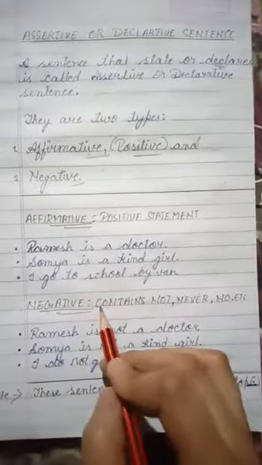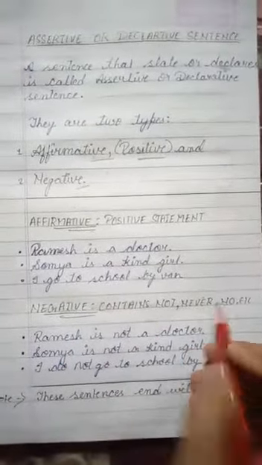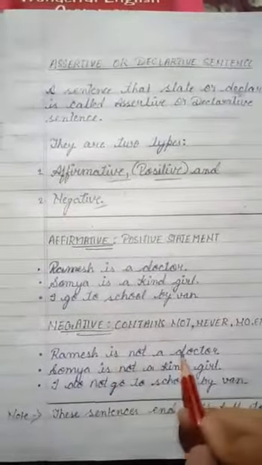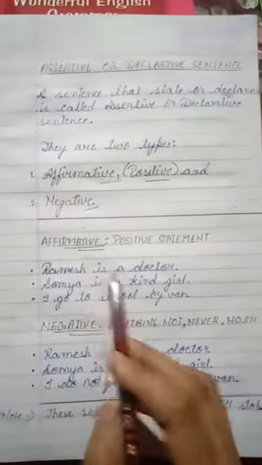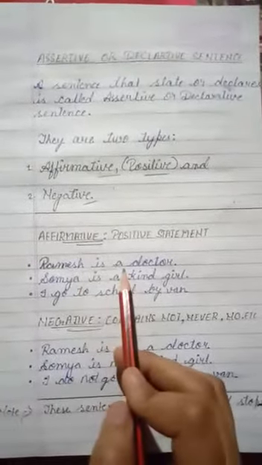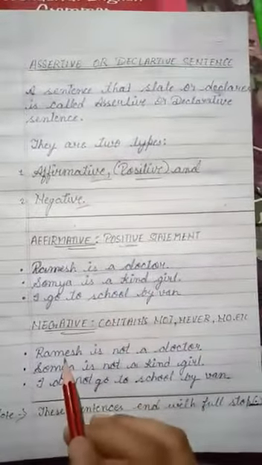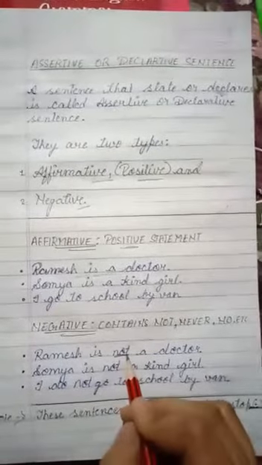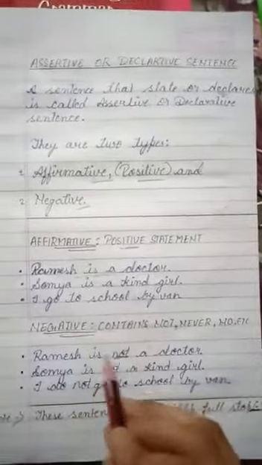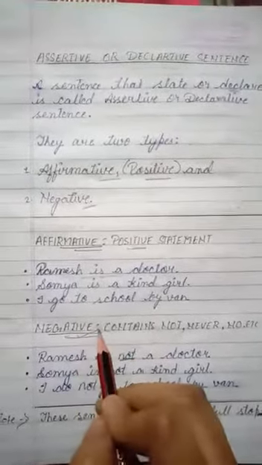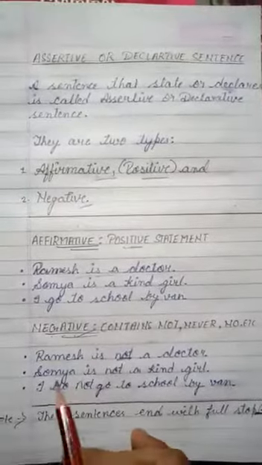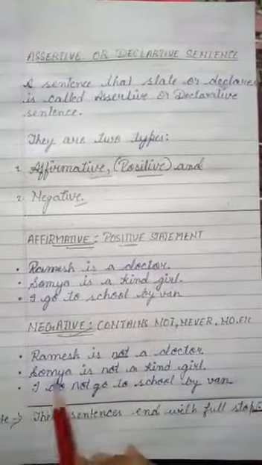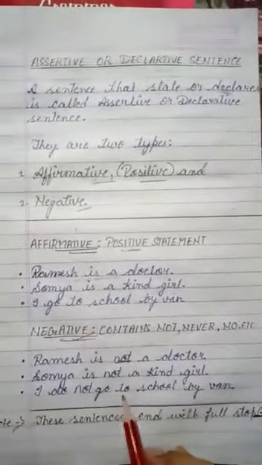Negative sentence contains not, never, and no. See the example here. Ramesh is not a doctor. In affirmative sentence, we say Ramesh is a doctor. This is a positive sentence. And here we say Ramesh is not a doctor. Whenever we use not, no, never, that statement is called negative. Got it? Now see the next. Soumya is not a kind girl, and in affirmative it is, Soumya is a kind girl. I do not go to school by van.